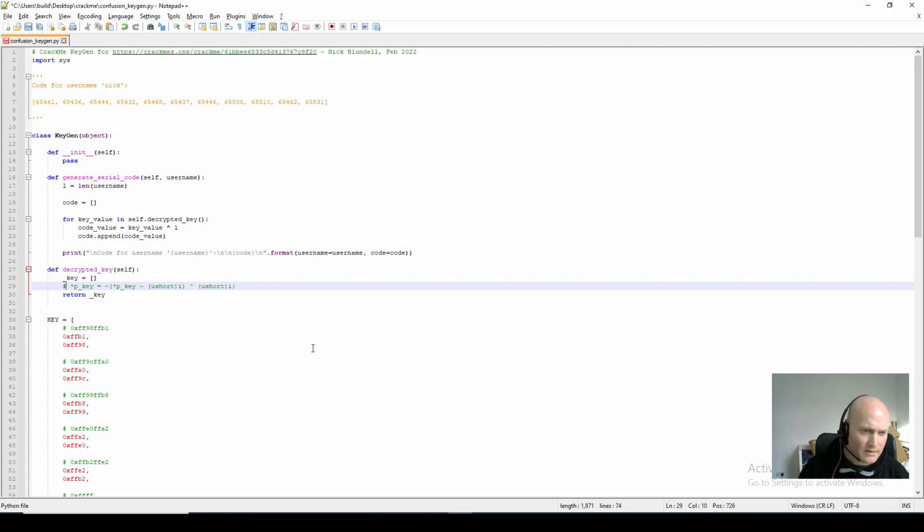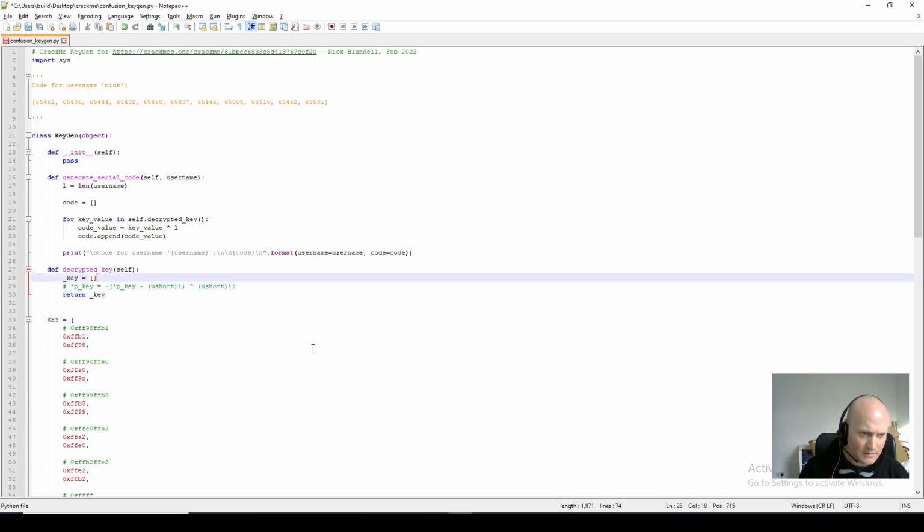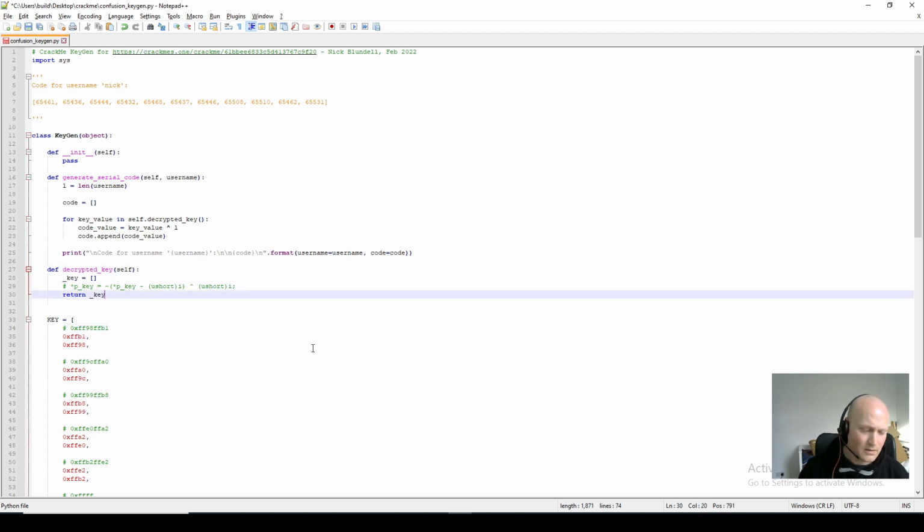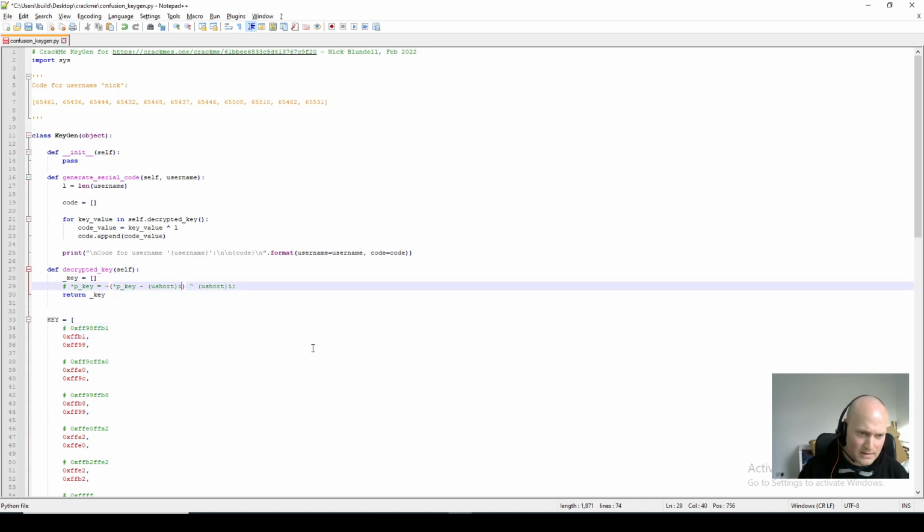So it's saying for each element in the key, the original key that we put in here, we're going to run it through this, which is take 1 away from the value. So we're looping through each element, so I would be 0, 1, 2, 3. Take that away from the value of the key, negate it, so invert it, and then XOR it with the index as well.